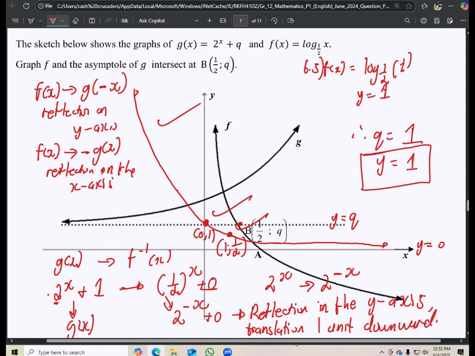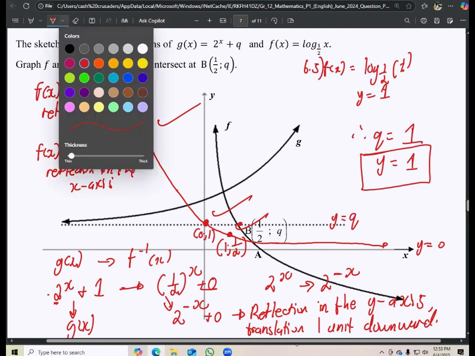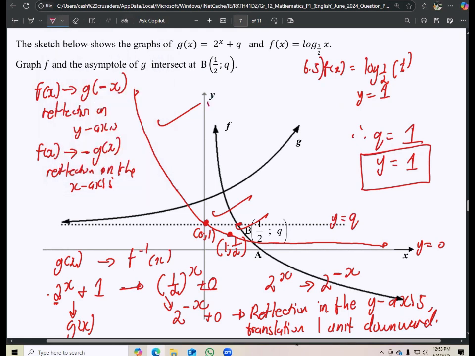Yes, so it's a reflection in the y-axis and a translation 1 unit downward, right? So 2 marks for that: one mark to say it's a reflection in the y-axis, and another mark to say it's a translation 1 unit downward. Okay. Done with that.